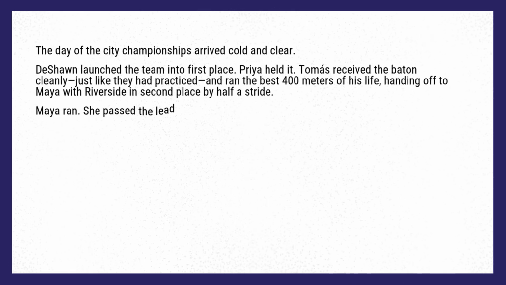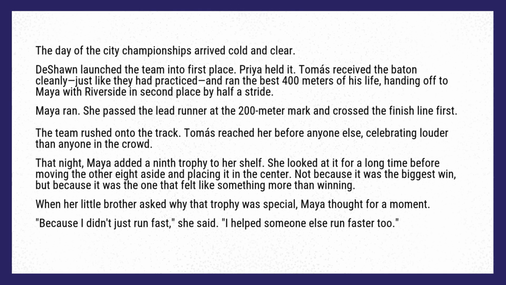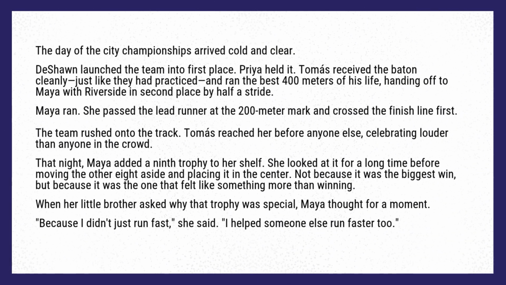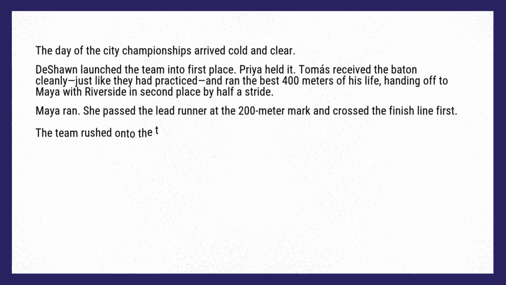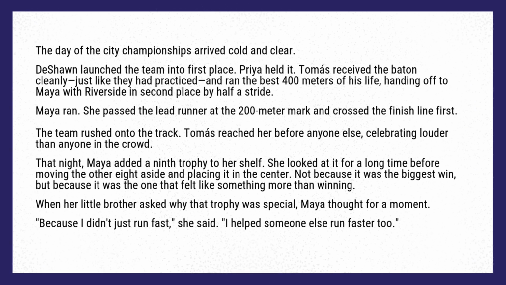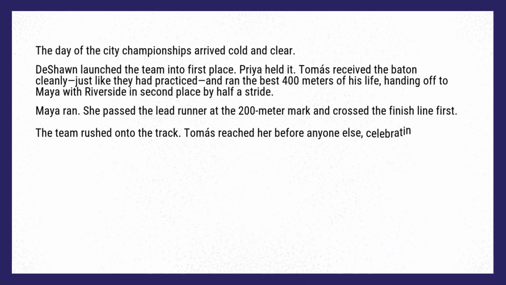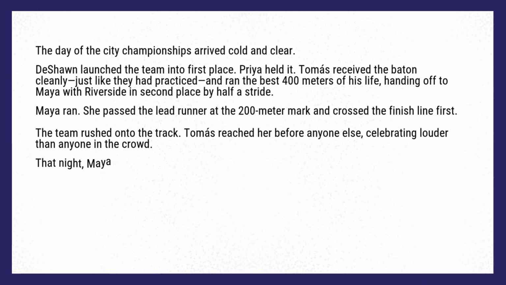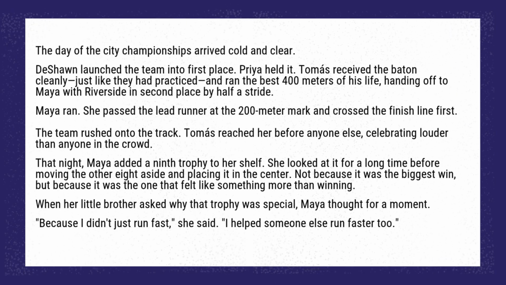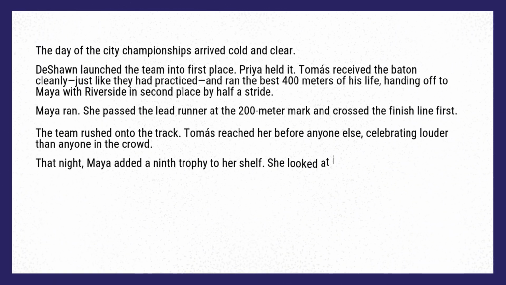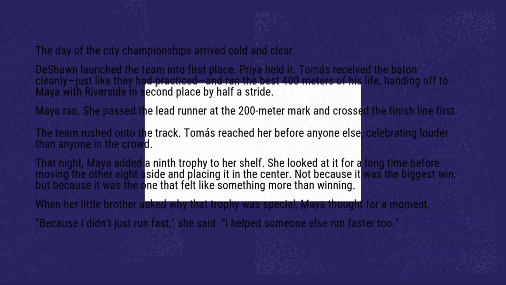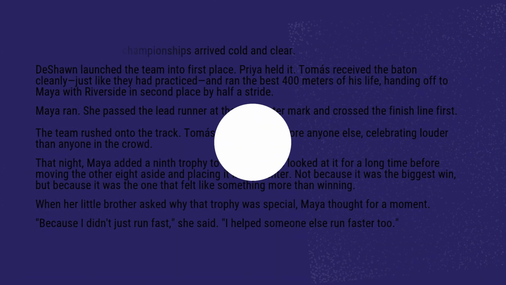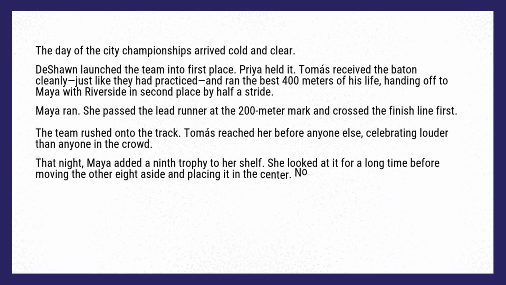The day of the city championships arrived cold and clear. Tashawn launched the team into first place. Priya held it. Thomas received the baton cleanly, just like they had practiced, and ran the best 400 meters of his life, handing off to Maya with Riverside in second place by half a stride. Maya ran. She passed the lead runner at the 200-meter mark and crossed the finish line first. The team rushed onto the track. Thomas reached her before anyone else, celebrating louder than anyone in the crowd.